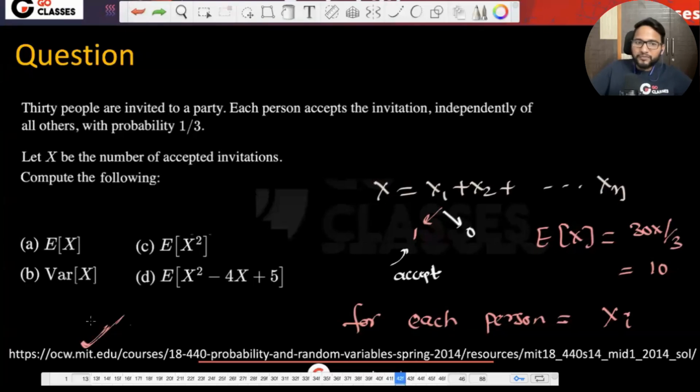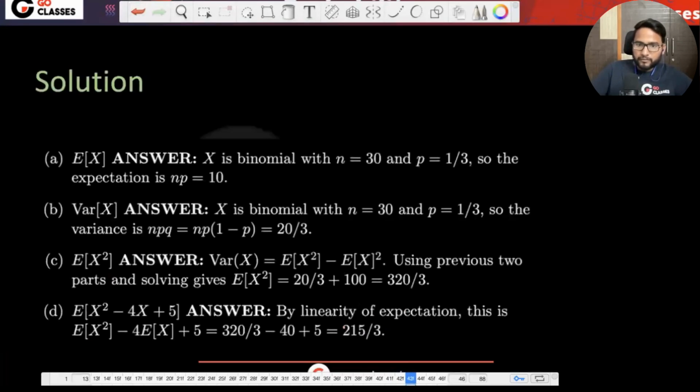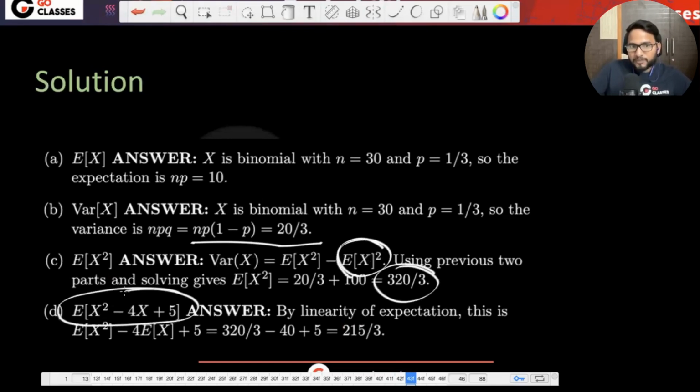Okay, so let's just find out the variance. Okay, I'm just showing you the solution. I hope that's fine. So the variance is NPQ, which is 20/3. And if you know the variance, you can find out the expectation of x square, which is coming like this. And then if you have to find out the expectation of this, then since you know the individual expectations, you can find out this, right?